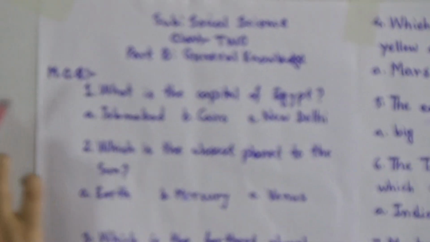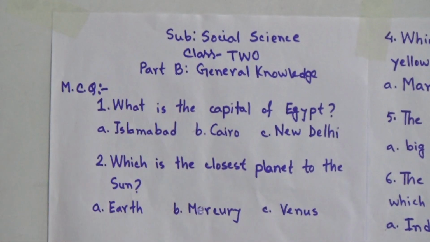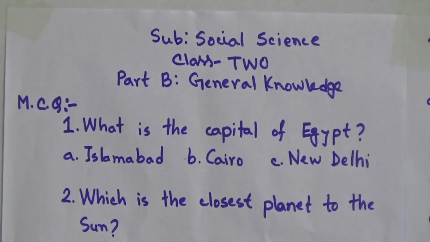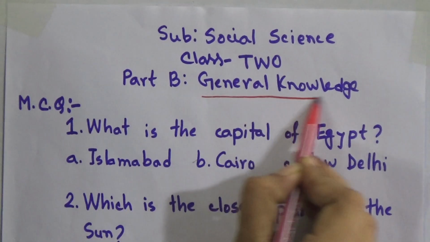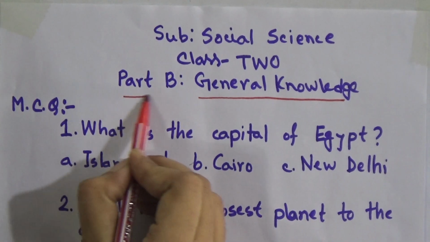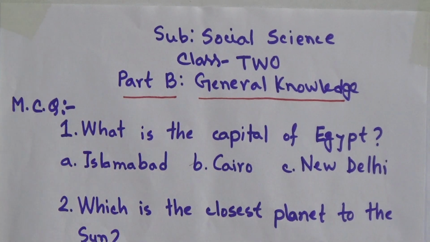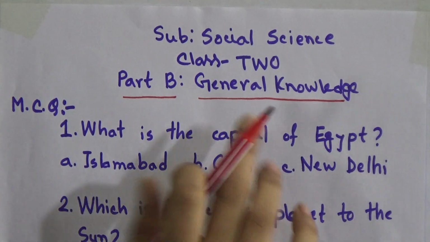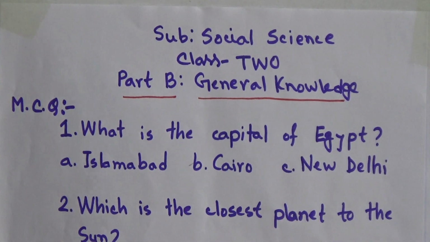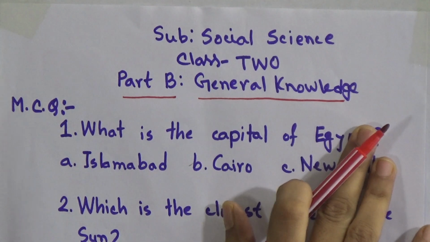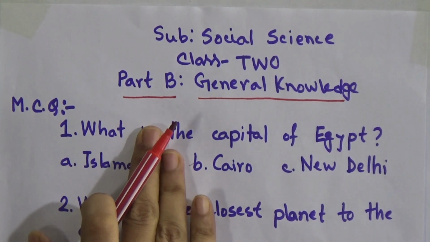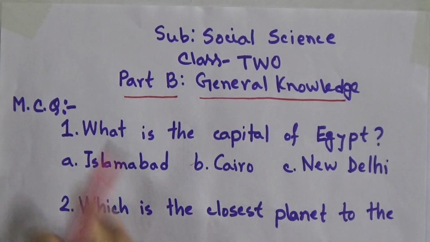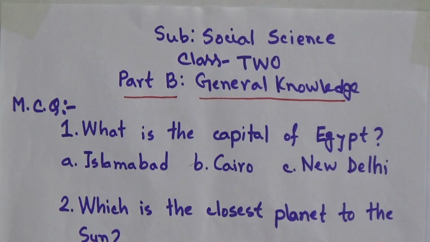So dear students, today is part B MCQ and the topic is general knowledge. In our previous class we have done part A, and that was based on your book, that means the topic of your chapters, the topic was social science. But in this class we will today discuss general knowledge and the MCQs of those chapters also.